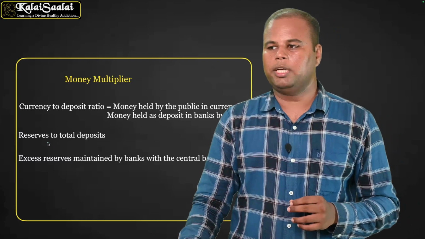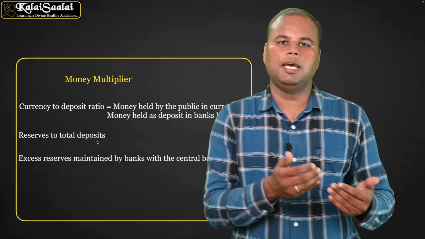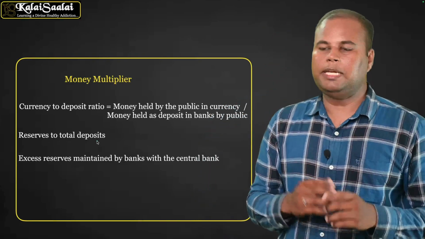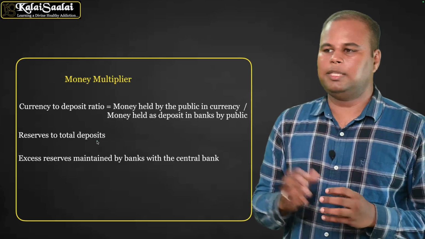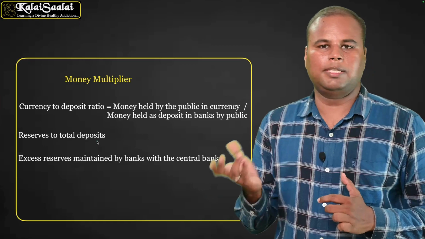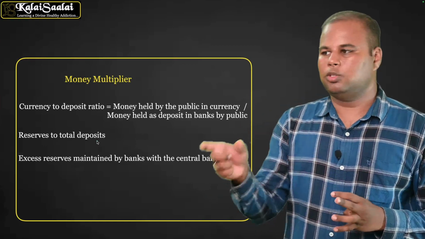Regarding reserves to total deposits, it talks about the reserve amount, that is the CRR and the SLR amount which the banks deposit with the RBI. That's the second one, reserves to the total deposit. And the third one is the excess reserves maintained by the bank. Some excess reserves will also be maintained by the banks. Those excess reserves are also important.